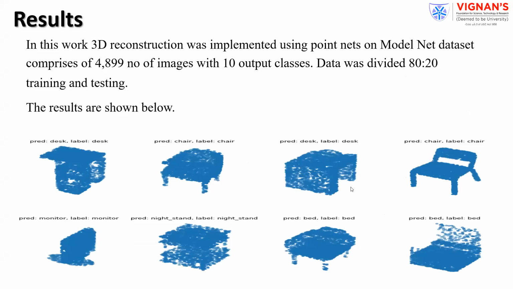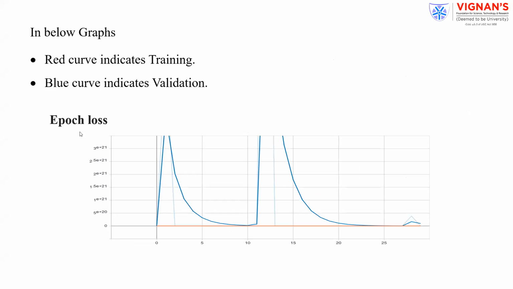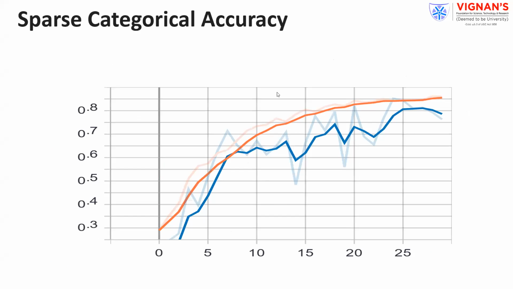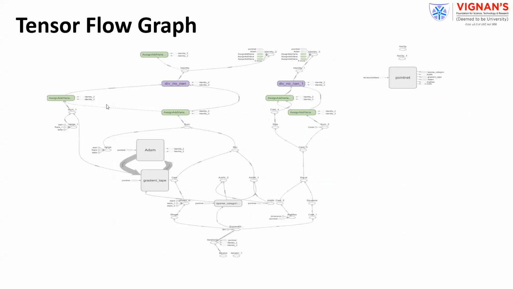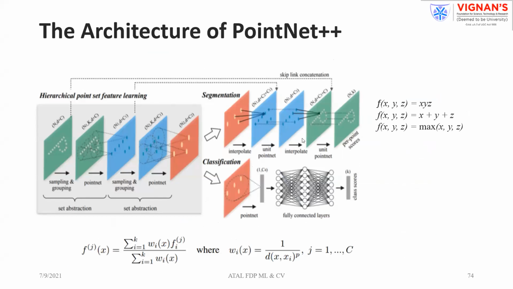Finally, you can predict various classes. This is an output we got after the prediction with PointNet. The same thing is represented in visualization formats. These are the accuracy graphs we are able to draw here. Now this is the TensorFlow graph. After creation of the network, this is the graph we obtained from the net. Further, accuracy can be improved with PointNet++. This is the next level network.